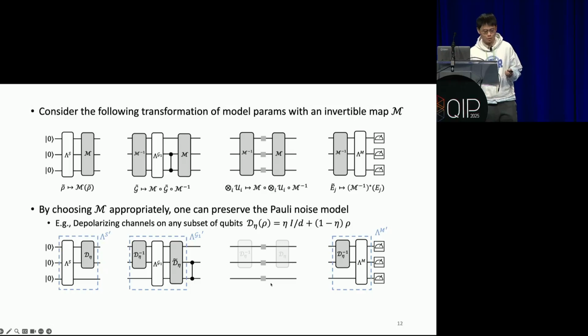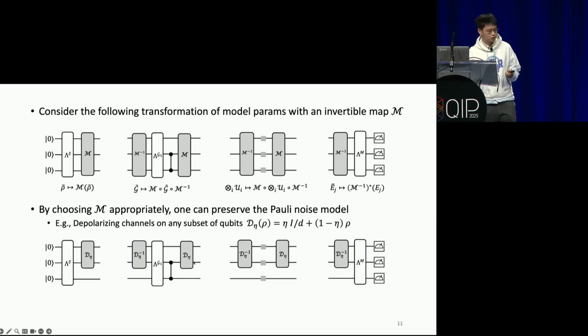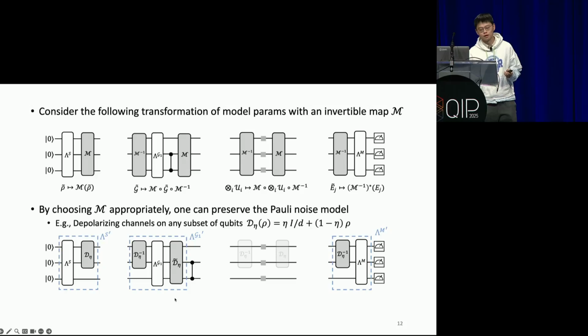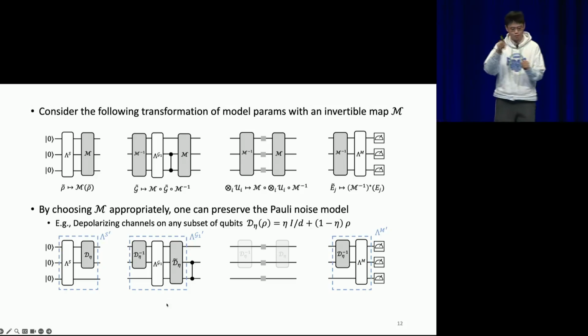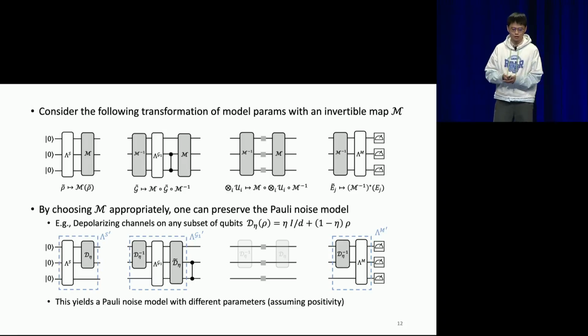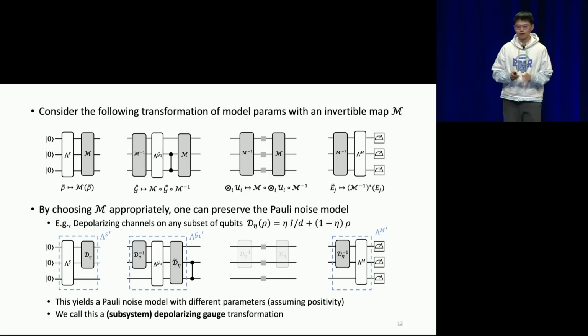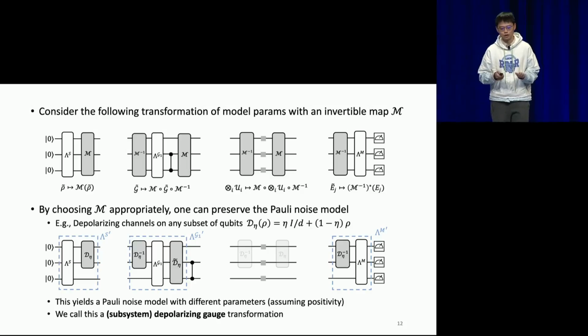The single-qubit gate will remain noiseless. And finally, the depolarizing channel commutes with a two-qubit Clifford gate. It will no longer be a depolarizing channel, but it's still a Pauli channel. So everything here is still a Pauli channel. If you group all the new lambda S prime, lambda G prime, and lambda M prime, you get a new Pauli noise model, possibly with different parameters. Here, let's just assume the transformation is small enough so that everything after transformation is still completely positive. We will call this kind of transformation a subsystem depolarizing gauge transformation.